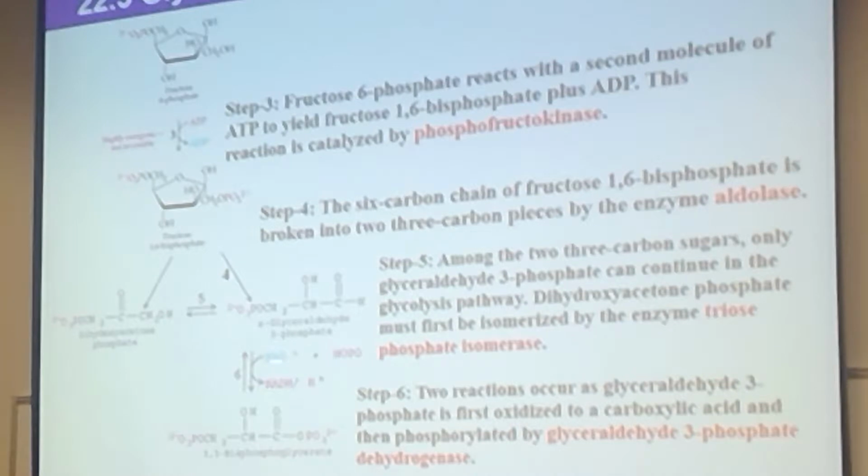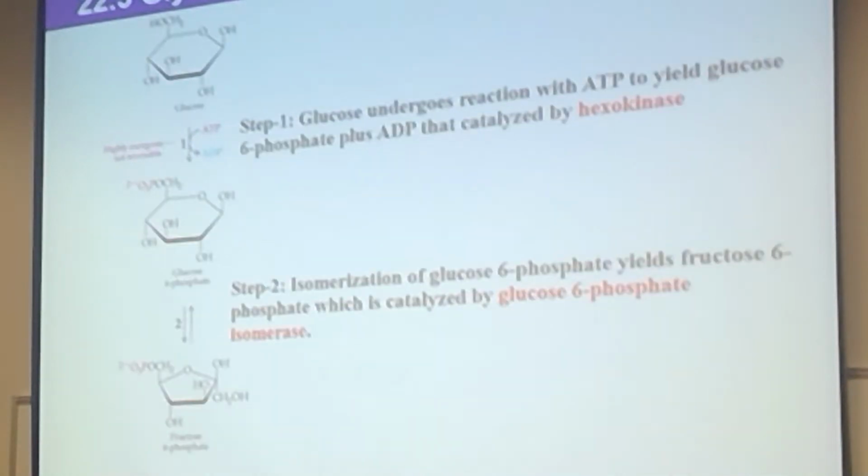So now, how many D-glyceraldehyde 3-phosphate are you getting from one glucose? One glucose is giving us 2 molecules of D-glyceraldehyde 3-phosphate after step 5. So from now on, whatever reaction is going to happen, we need to consider that it happens 2 times, because we are having 2 molecules of D-glyceraldehyde 3-phosphate. So we need to multiply by 2 for every reaction if we want to count how many products are forming.